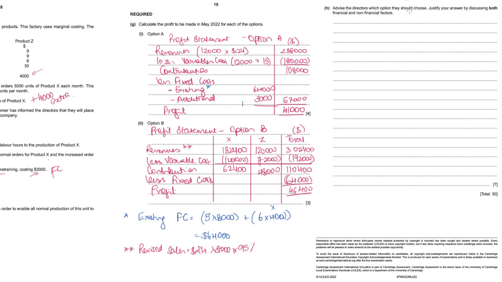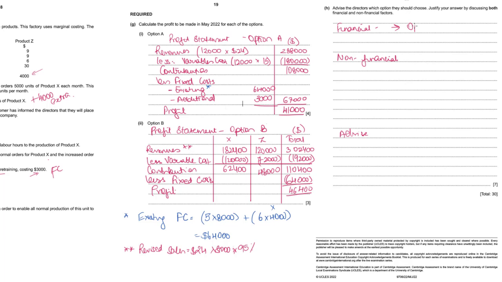Advise directors which option they should choose. Justify your answer by discussing both financial and non-financial factors, 7 marks. So what we'll do is, we will state firstly financial reasons, we'll compare. Then we will have to state a few non-financial points for each, and then we'll finally give the advice.